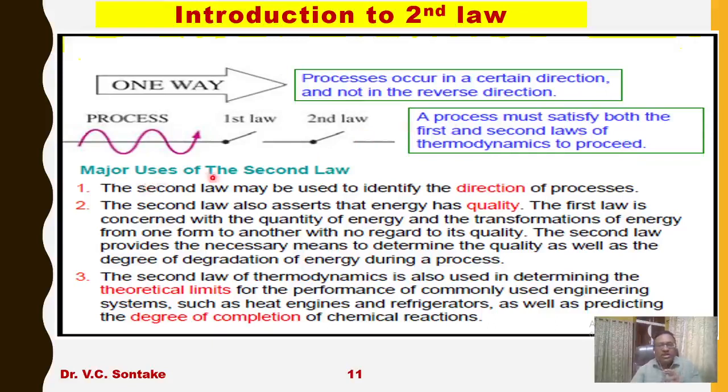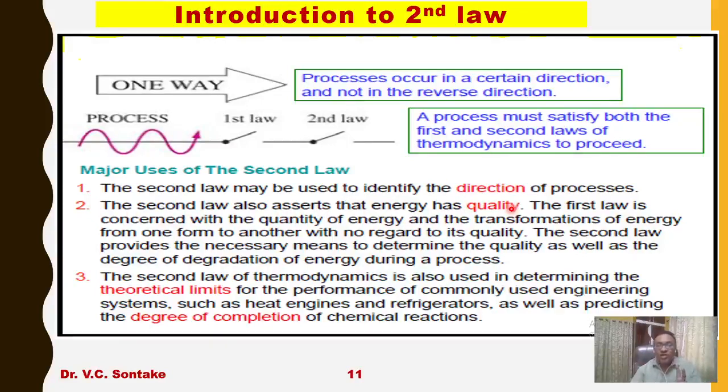So, major applications of the second law. Number one, the second law may be used to identify the direction of processes. That is why the second law is called the law of direction. Point number two, the second law also asserts that energy has quality. What does it mean?